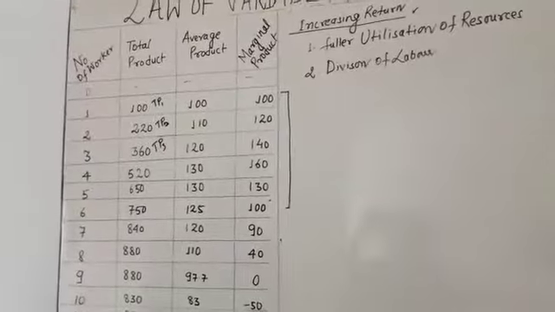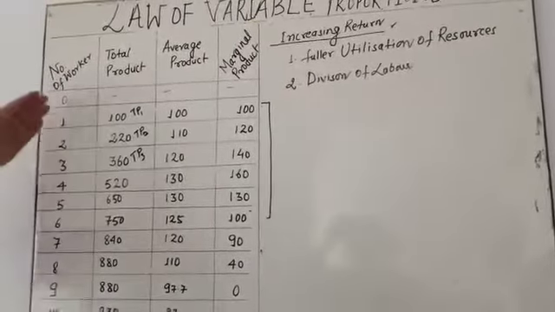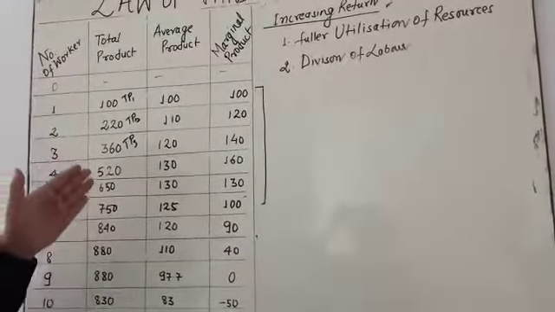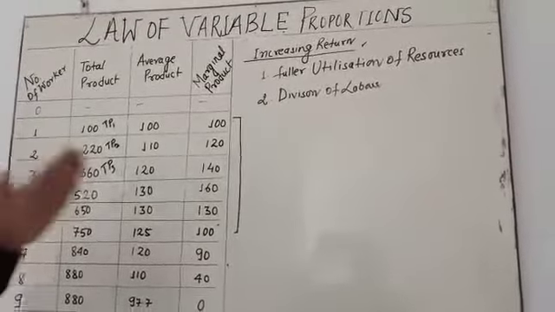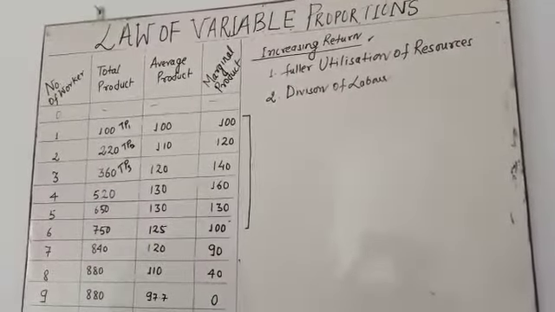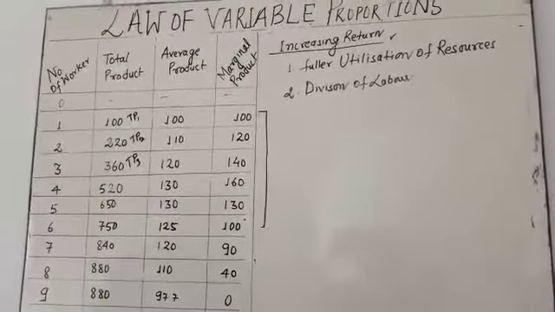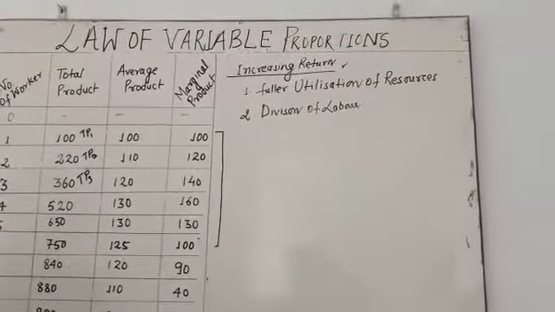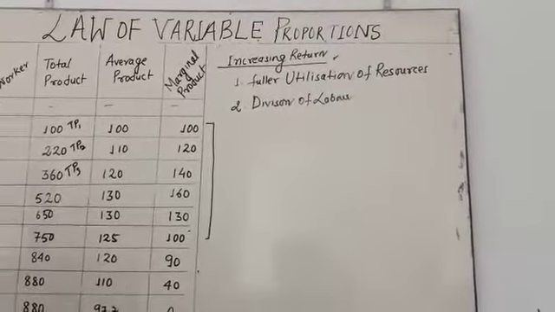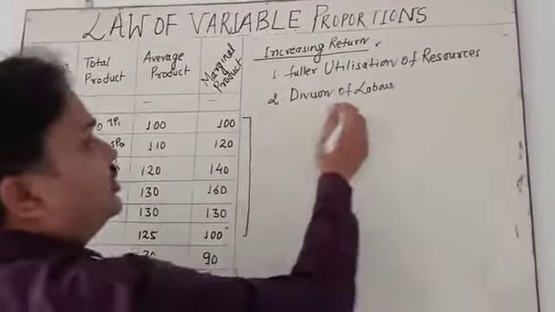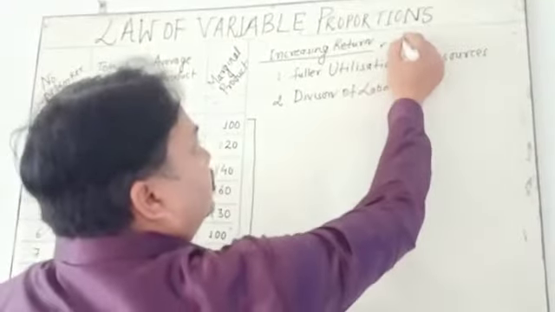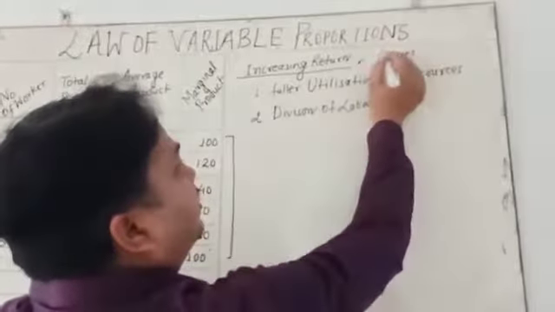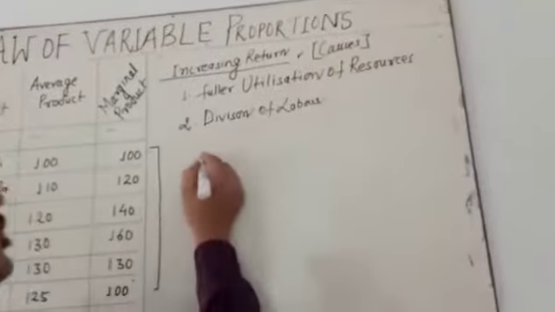So whatever work is distributed among the workers on the basis of skills and capability, it becomes specified and specialized for every person. So my dear student, this is a cause of increasing return. You have to understand.